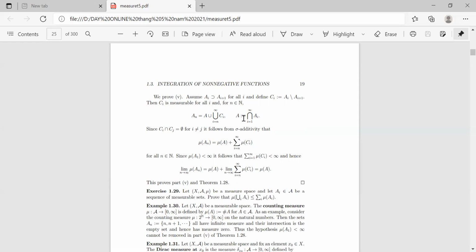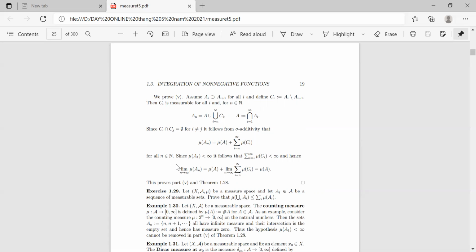Since the intersection between Ci and Cj is equal to the empty set for i different from j, it follows from sigma additivity that μ(An) is equal to μ(A) plus the sum of μ(Ci), i from n to infinity, for all n a natural number.